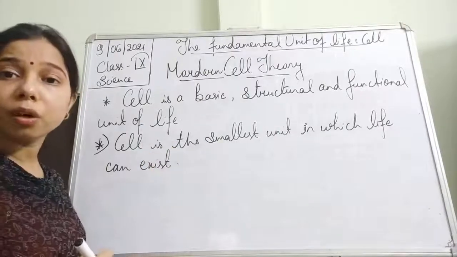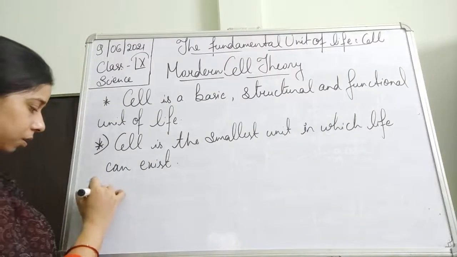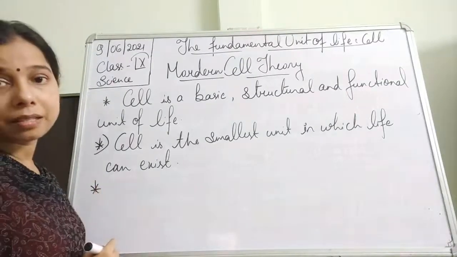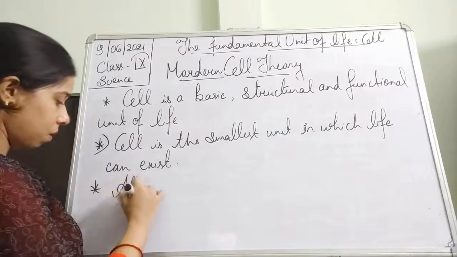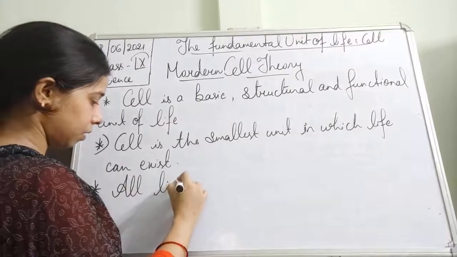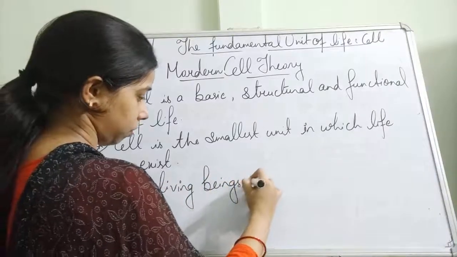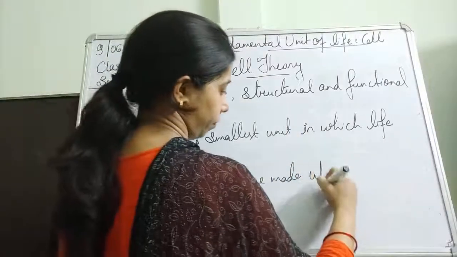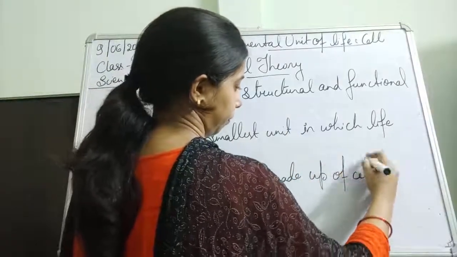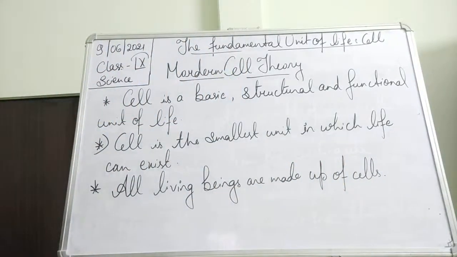The third one is: all living beings are made up of cells.